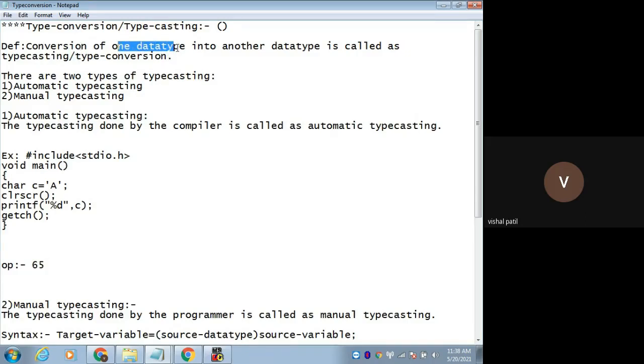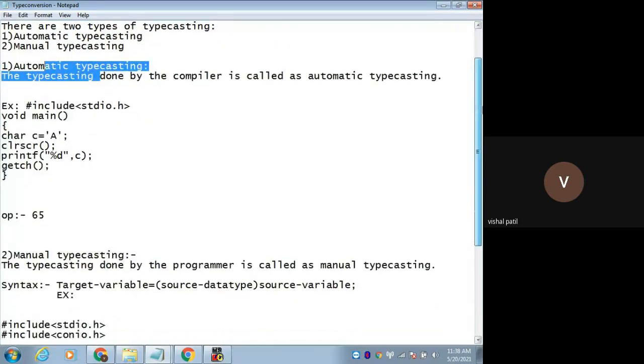We are converting one data type into another data type. So our input was character type, but the output is integer type. So the character type is converted into integer type by whom? By the compiler. This is called automatic typecasting.